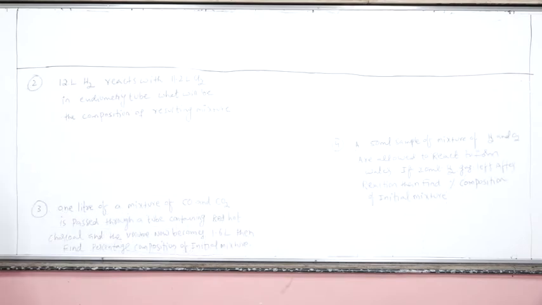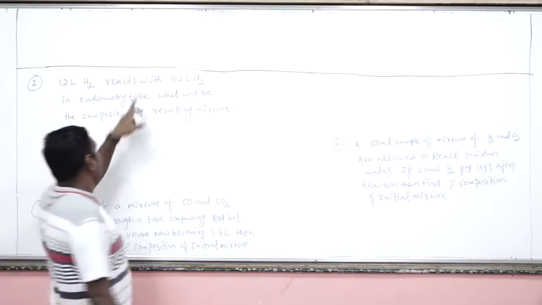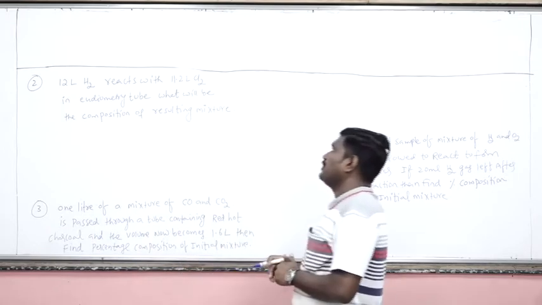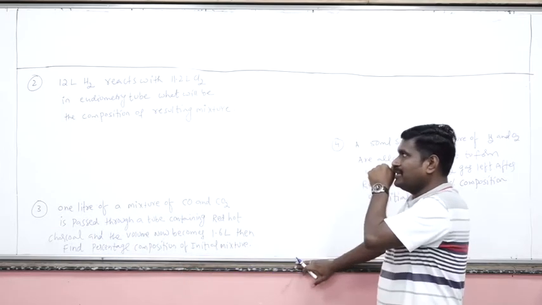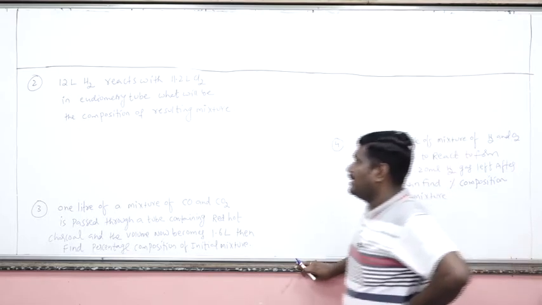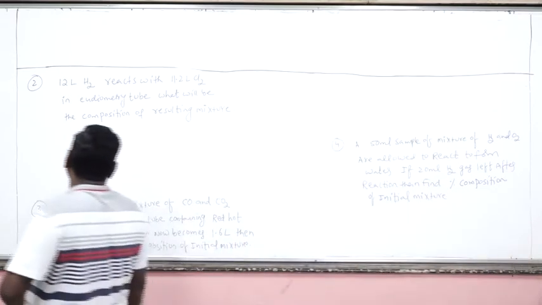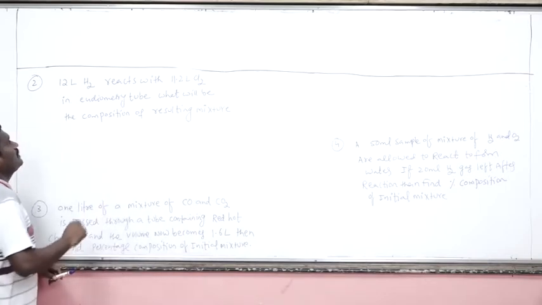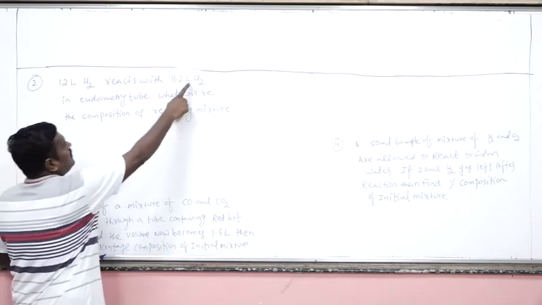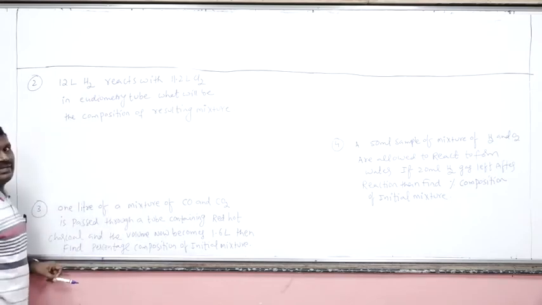Now, second problem. 12 liters of hydrogen react with 11.2 liters of chlorine in the eudiometer tube. What will be the composition of the resulting mixture? Now, first of all, after reading the question, we have to know what is the reaction. So, what are the substances reacting? Dihydrogen and dichlorine.